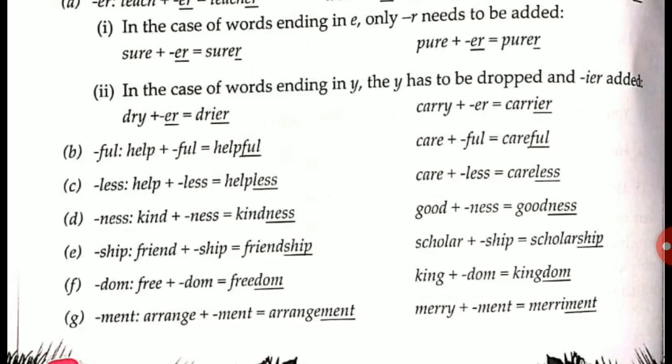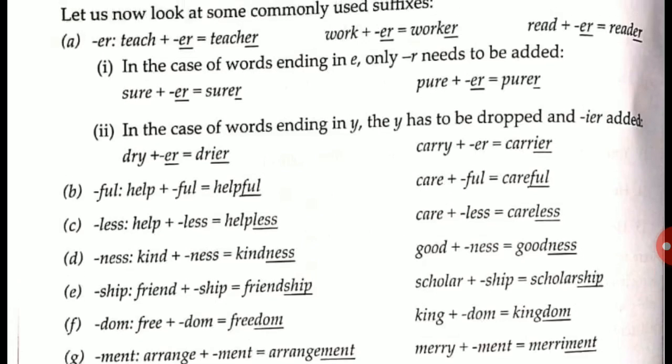Ness: kind plus ness equals kindness, good plus ness equals goodness. Ship: friend plus ship, friendship; scholar plus ship, scholarship. Dom: free plus dom equals freedom, king plus dom equals kingdom. Ment: arrange plus ment, arrangement; merry plus ment equals merriment.